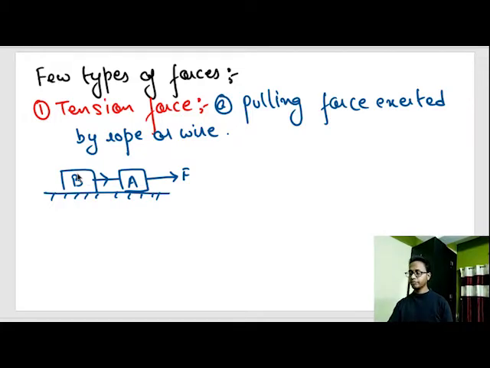Similarly, if I pull something, that body will obviously resist a change in motion.